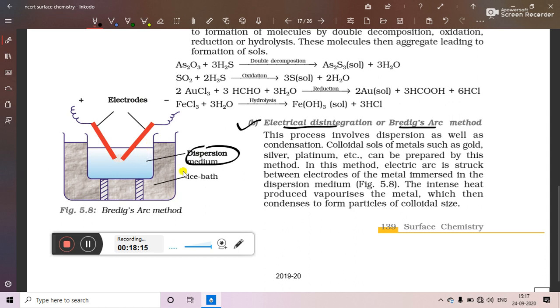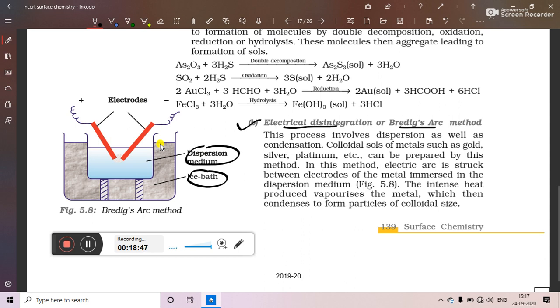In the outer vessel you have to take ice cubes. Okay, so ice cubes should be kept around the inner vessel, so that from all the sides the ice cubes are in contact with the inner vessel. Here when we are passing electricity through the metal electrodes, these electrodes may be of gold, silver or platinum. Whatever metal you require to prepare the colloid, that metal is taken as the electrodes.